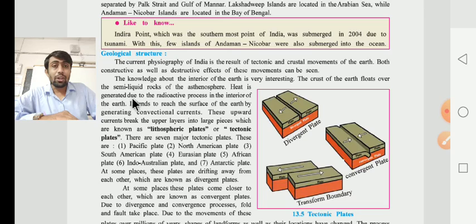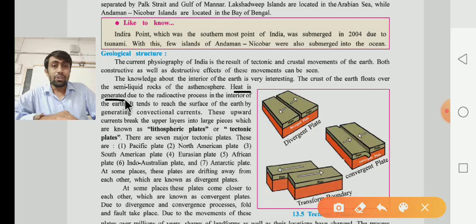Heat is generated due to the radioactive process in the interior of the earth, and it tends to reach the surface of the earth by generating convectional currents.